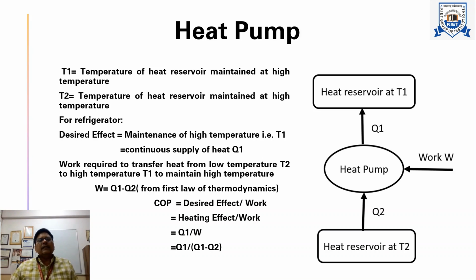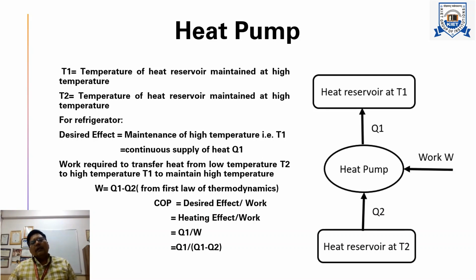Similarly in this heat pump the desired effect is maintenance of high temperature T1, and this temperature is maintained only when we supply heat Q1 continuously. In this case also the work required to transfer heat from low temperature to high temperature is Q1 minus Q2. From the first law of thermodynamics, cyclic integral Q equals cyclic integral W.